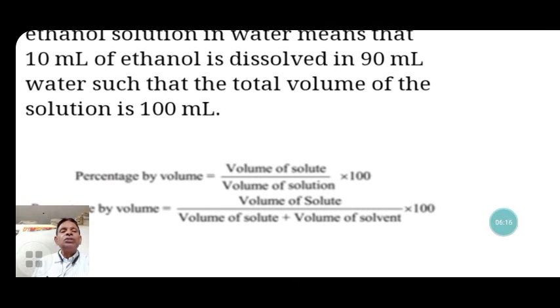Now, the volume of solution is also obtained as volume of solute plus volume of solvent. If the volume of solute plus the volume of solvent is added, it becomes the volume of solution. When the volume of solute is divided by it and expressed in percentage, it becomes the volume by volume percentage. That's good.